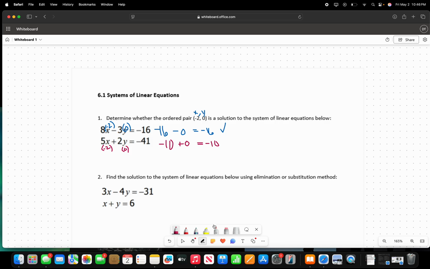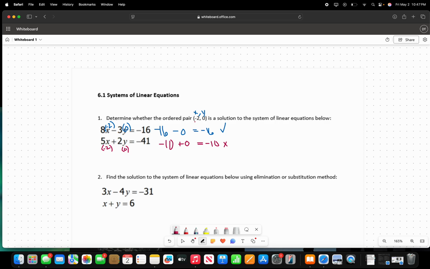As you can see here, this answer was supposed to be negative 41, but we have negative 10. So that means that this pair does not match this. Like I said earlier, we have to get both of them to equal what this is in order for it to be a solution.